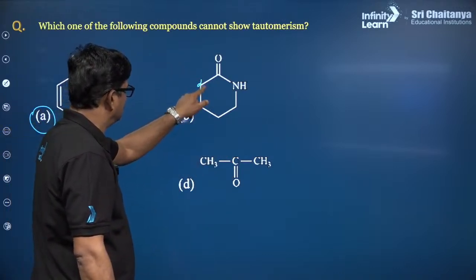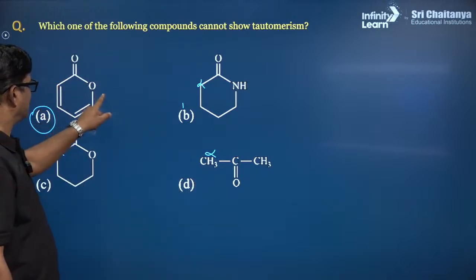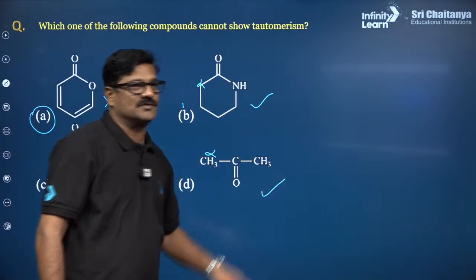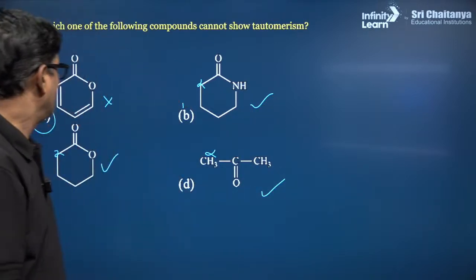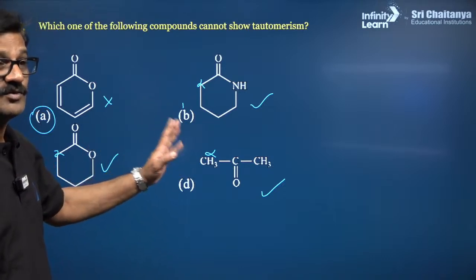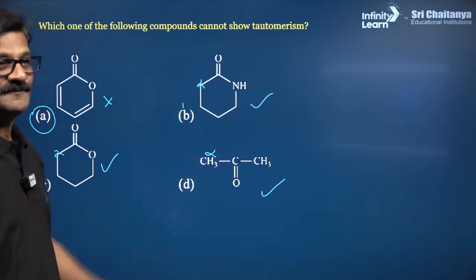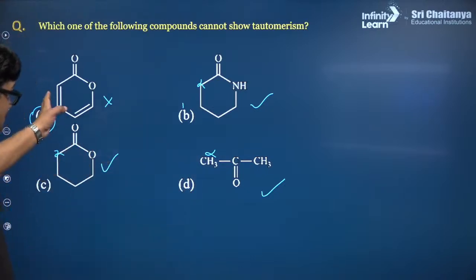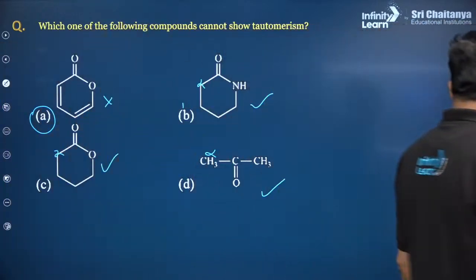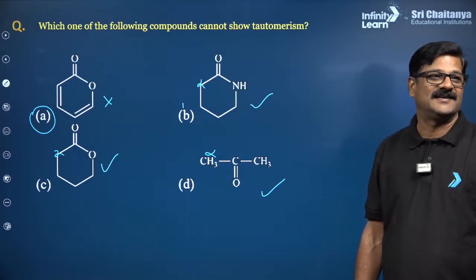So alpha hydrogen is not present here. So it can show, and it can show, and it can show. My answer for this question is A. So solve the questions along with me, and I am telling you why this is not. So the answer is going to be A.